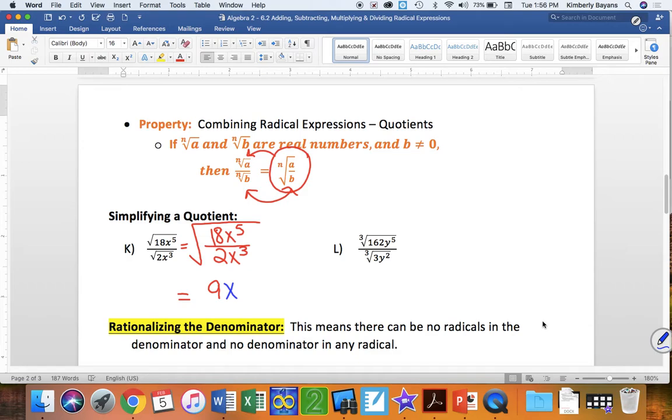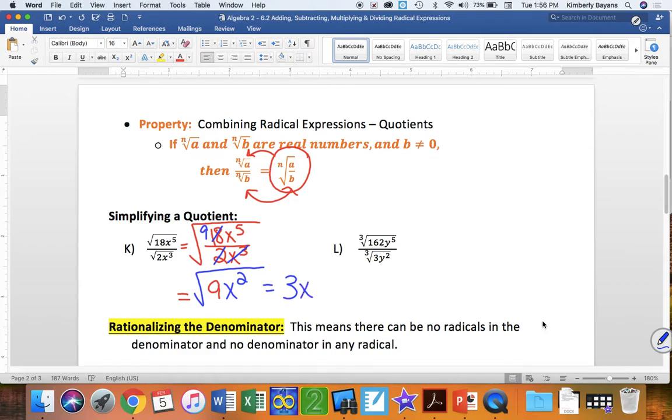So however many more I have in the numerator, that's my new exponent. So basically I'm doing 5 minus 3. It's always the numerator's exponent minus the denominator's exponent. So 5 minus 3 tells me that I'm going to have x to the positive 2. Well, I divided out my 2 in my denominator and made that 18 and 9. I divided out my x cubed, so I don't have anything left in my denominator. I now have 9x squared in my numerator. And my radical is still there. So now I have a much easier way to take the square root. The square root of 9 is 3, and the square root of x squared is x.